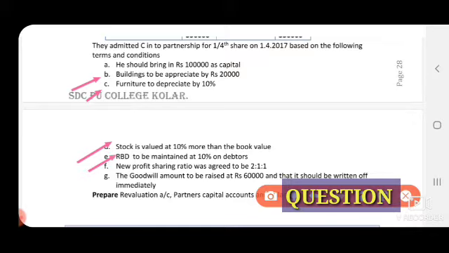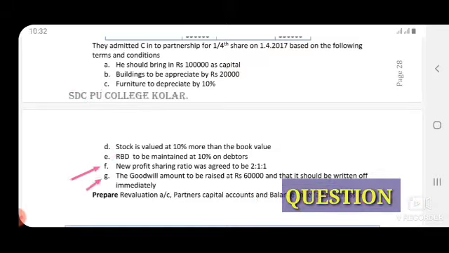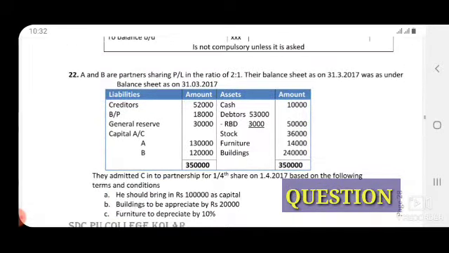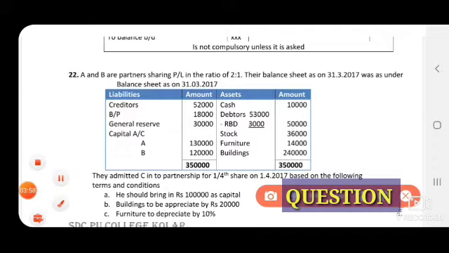Next, RBD to be maintained at 10% on debtors. So this 10% we have to calculate on debtors amount. See, debtors amount 53,000 into 10%, 5,300.